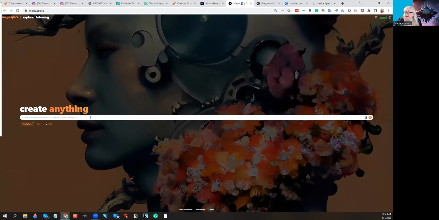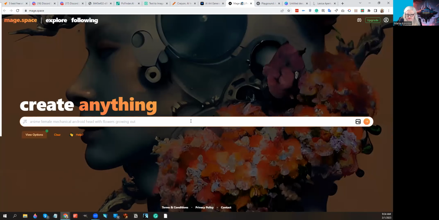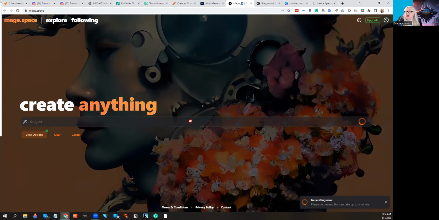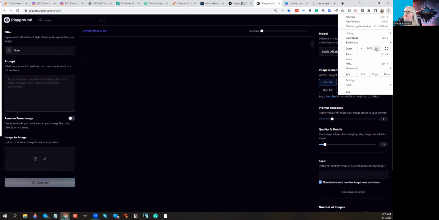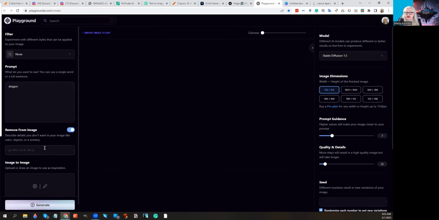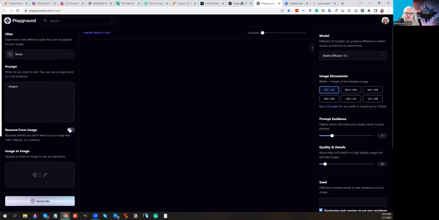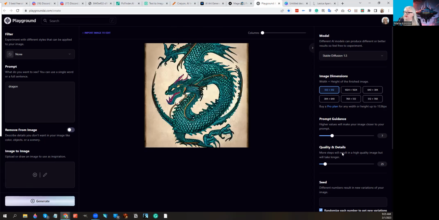This is Mage Space. Again, you just type in your prompt and it will start generating. Super easy to use. Playground AI. Again, you just type in your prompt, dragon, and then you can remove stuff from the image, like extra claws or a fifth leg or whatever. And then you hit the generate button, and you can also use image to image, models, lots of sizes, quality and scale, and there's the image it generated.